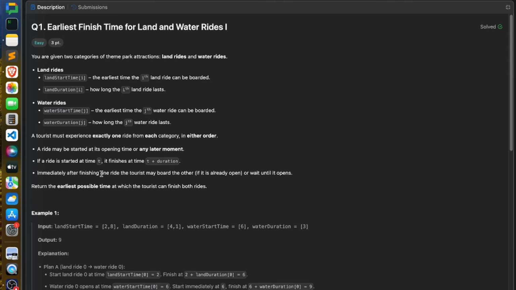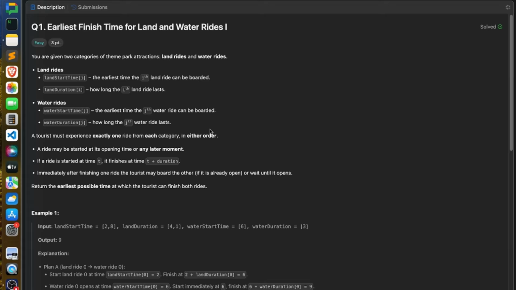Okay. And immediately after finishing one ride, the tourist may board the other if it is already open, or wait until it opens, because each of the rides has a start time, so you may have to wait until it gets open, right? And ultimately you have to return the minimum, the earliest possible time at which the tourist can finish both the rides. Okay.